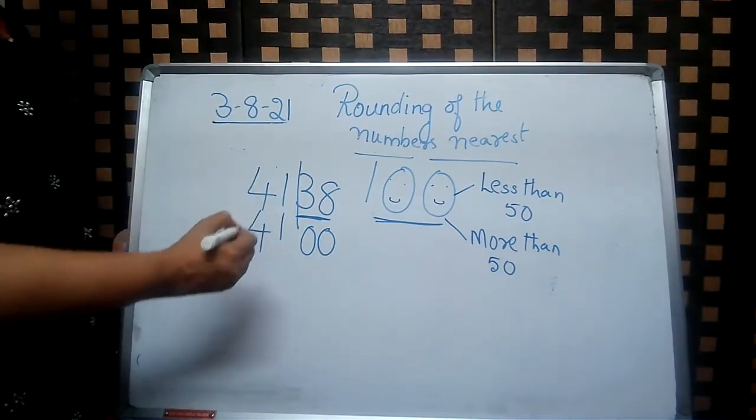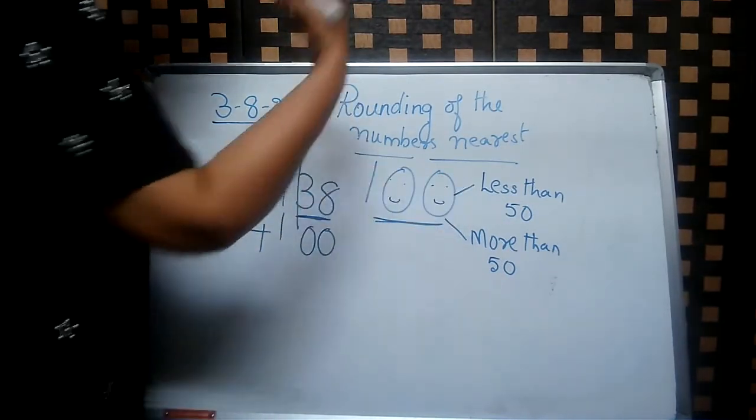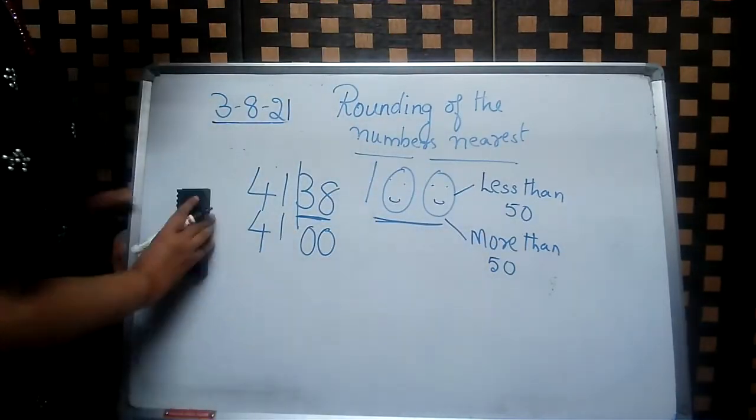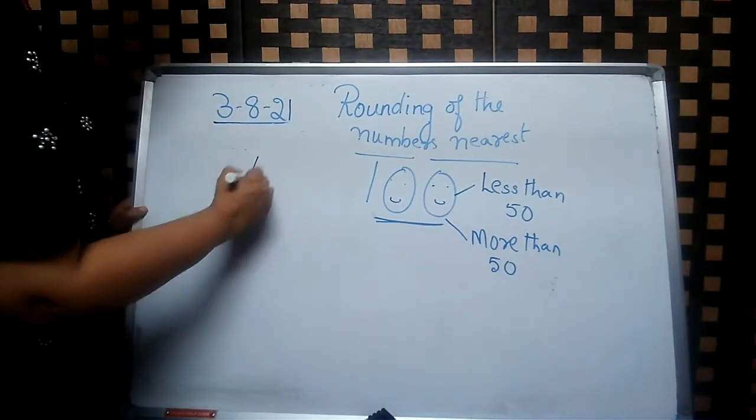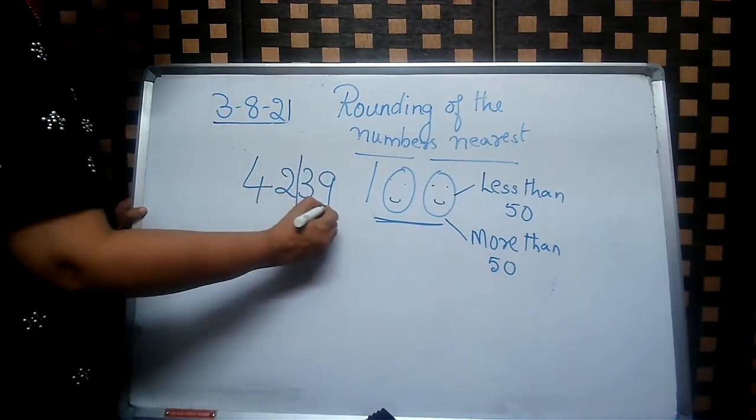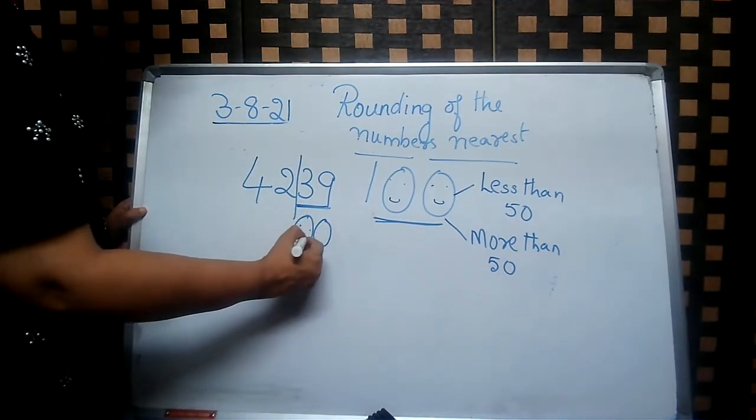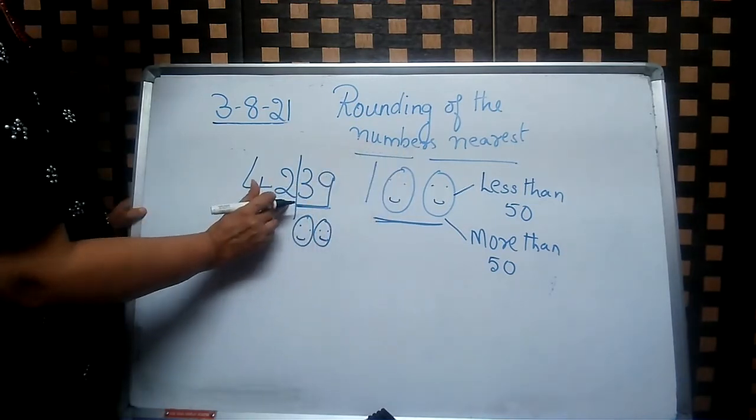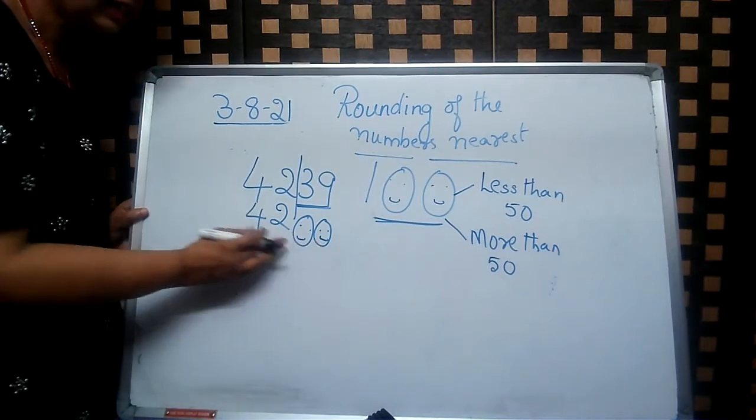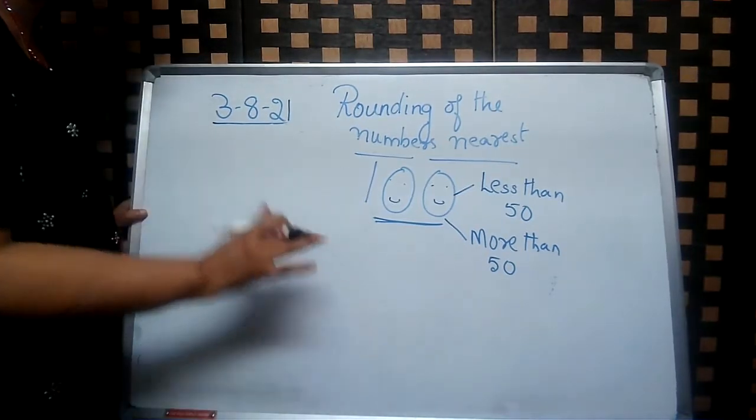Why have we taken 50? Because the midpoint for 100 is 50. Okay, children? The midpoint, so it can go back to that 50 or can go to the next 50. So 4,100. Now, let us take a number 4, 2, 3, 9. Again, tell me, is it less than 50 or more than 50? Less than 50. So 2 zeros. Why 2 zeros? Because it is rounding to 100. The other places remain the same. That's all. So it is 2 zeros, then the rest of the places remain the same. If it is less than 50, no change.